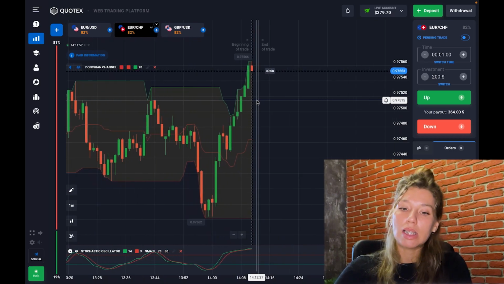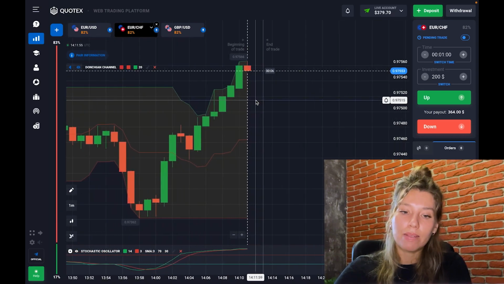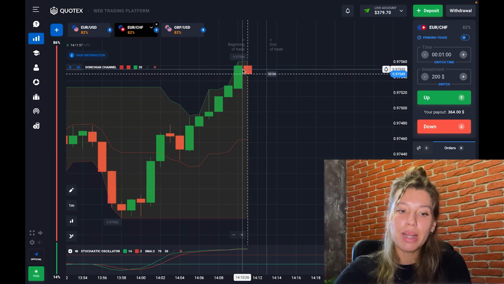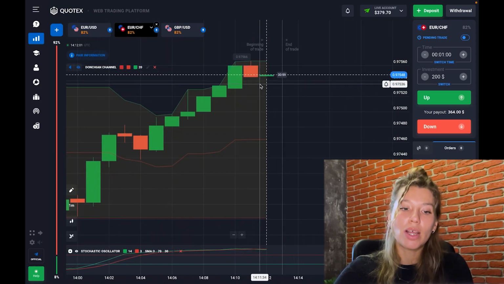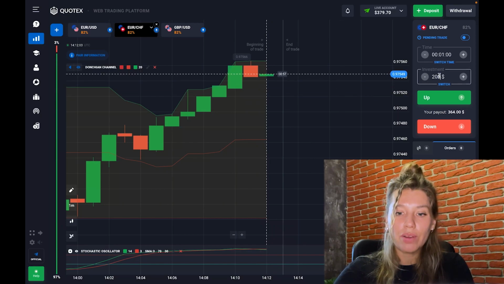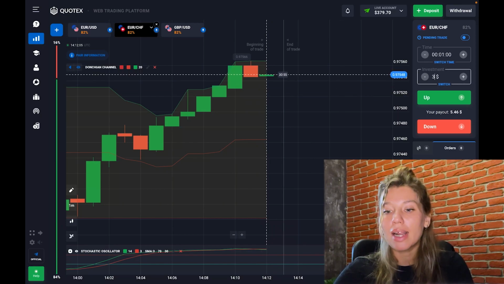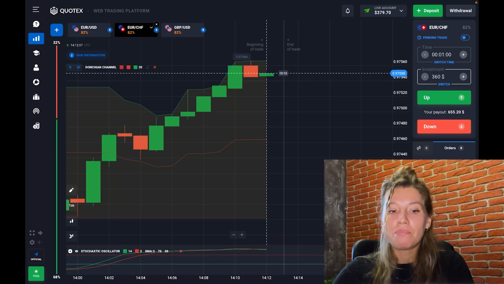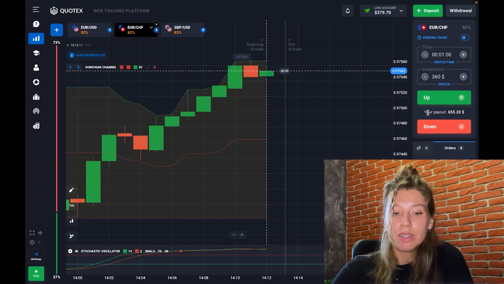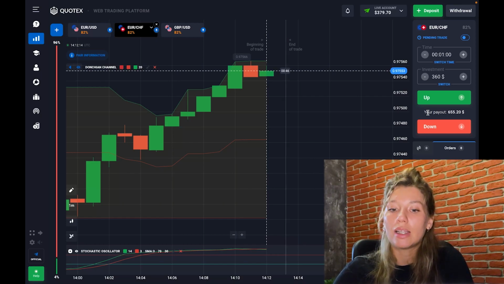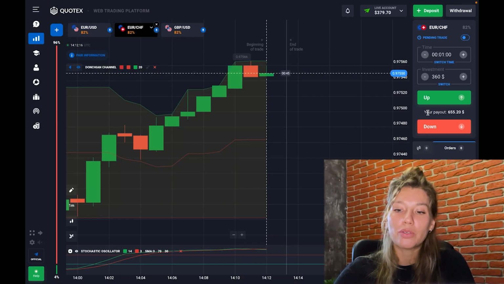Okay, so you see now stochastic is rather high, and these candles reached a pretty high point, right? So that's why the price is starting to fall down. Let's make a trade here with $360, as the market is rather confident today. It feels so good, and now let's open a trade in the up direction, friends. Be ready to go, option right now.